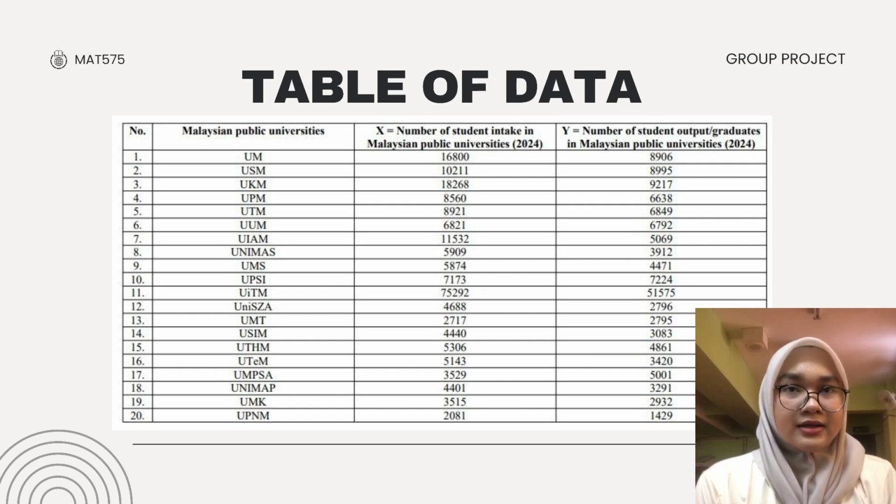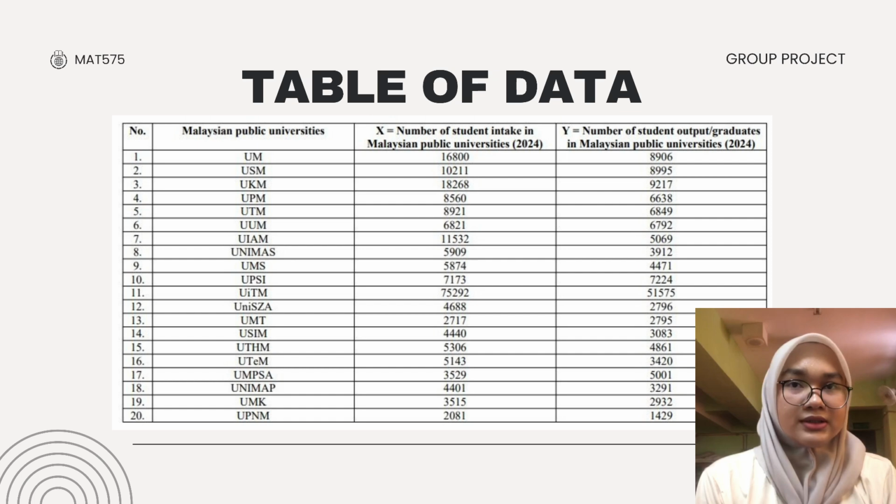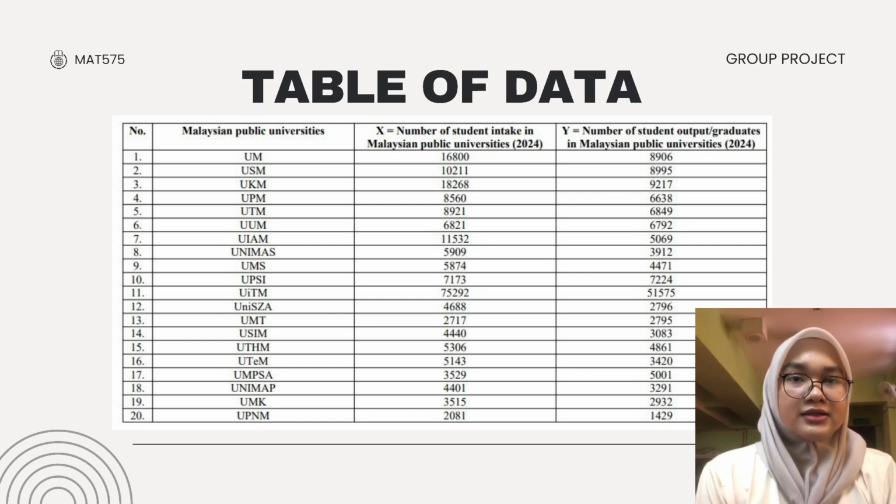Looking closely at the data, UiTM leads with the highest volume in both categories, recording 75292 intakes and 51575 graduates, while UPNM represents the smallest scale with an intake of 281 students.